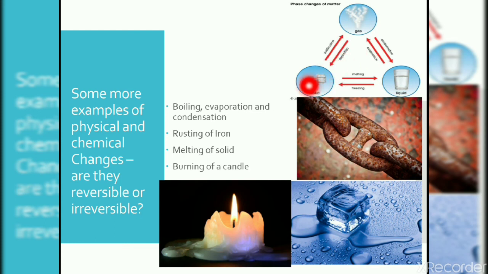Now, some more examples of physical and chemical changes are boiling, evaporation, condensation. So, when we give heat to a solid, it is converted into liquid, then it is converted into gas. And by cooling, we can again change it into the solid.